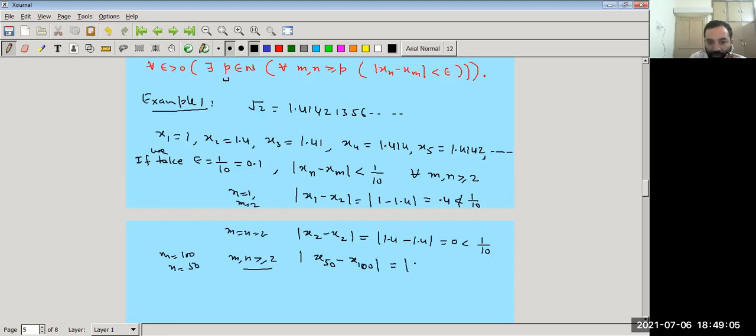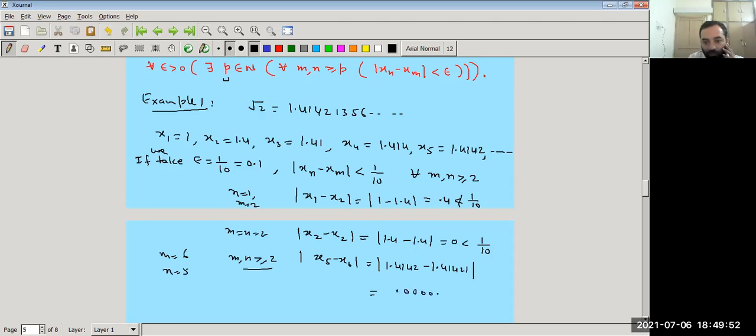Now we have to find what x50 and x100 are. So instead of taking this, I just take m and n. Let m be our x6, so m equal to 6 and n equal to 5. So x6 minus x5. x5 is 1.4142 and x6 is 1.41421.